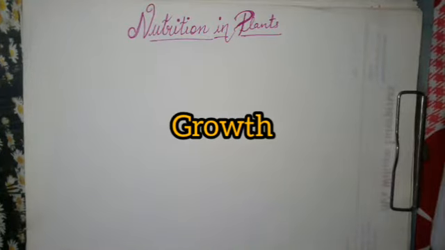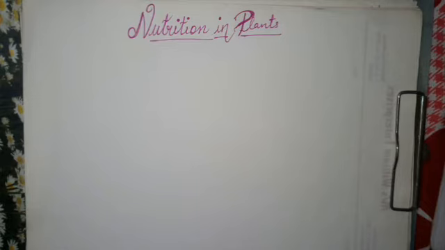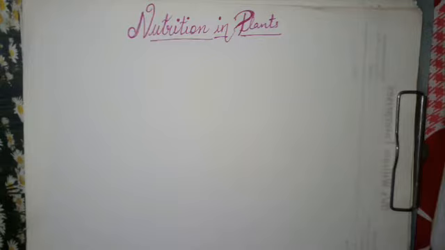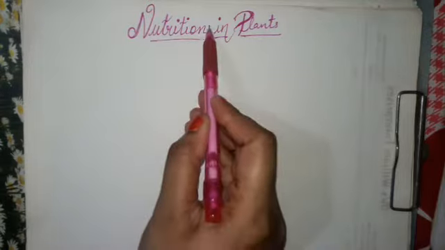Out of this, nutrition is one of the very important topics. Plants and animals both require nutrition to develop and to perform reproduction, growth, locomotion. For all these things they require energy, and energy comes from the nutrition which they take in. So the first thing we need to understand is, what is nutrition?